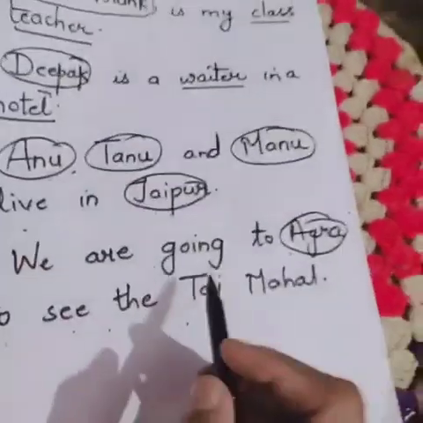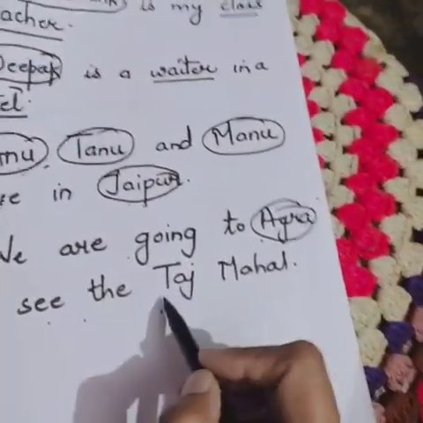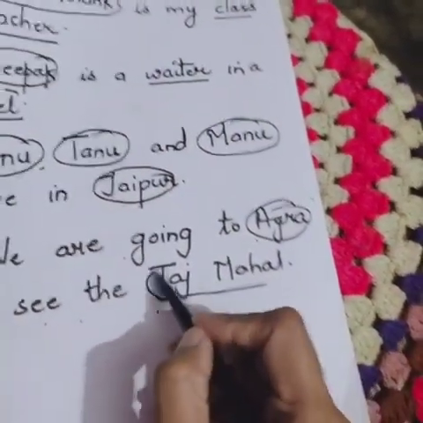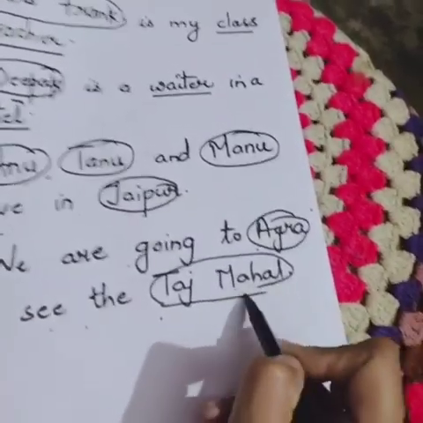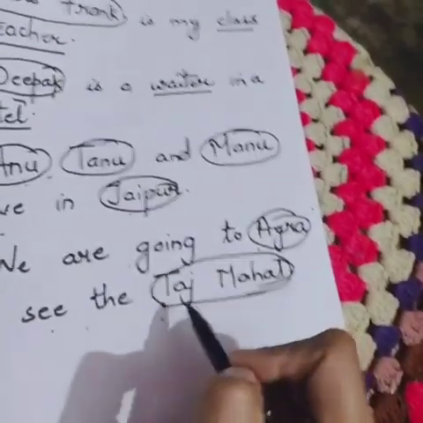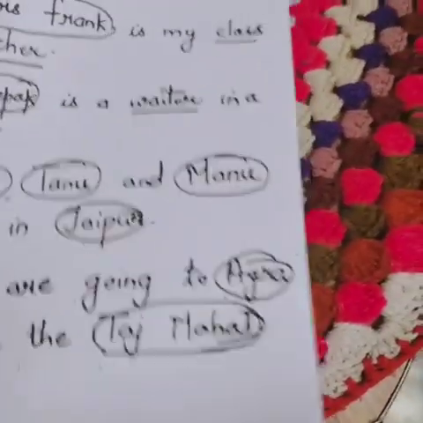To see the Taj Mahal. Taj Mahal is unique. So it is the name of a place. Taj Mahal is a proper noun. Taj Mahal is in Agra. So it's a proper noun. It's not a common noun. So with this we have finished the first exercise of this chapter.